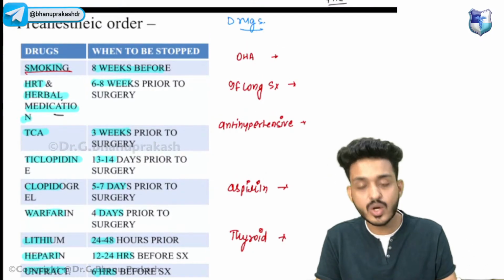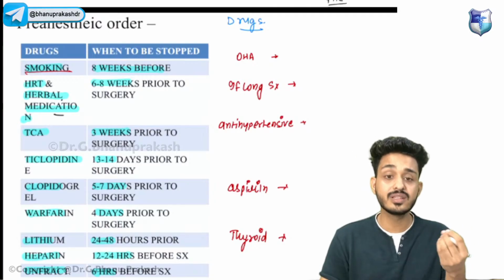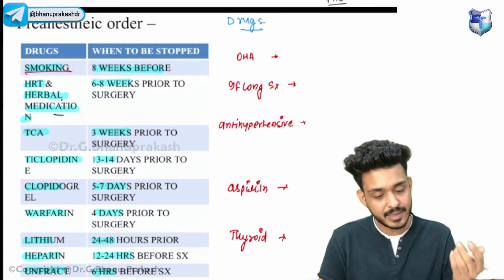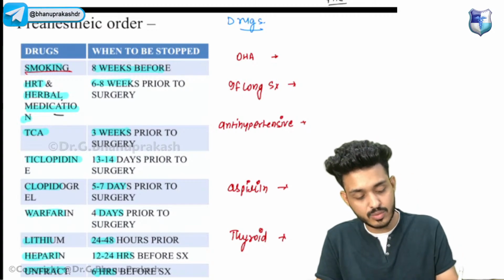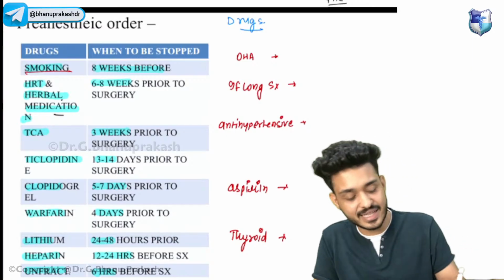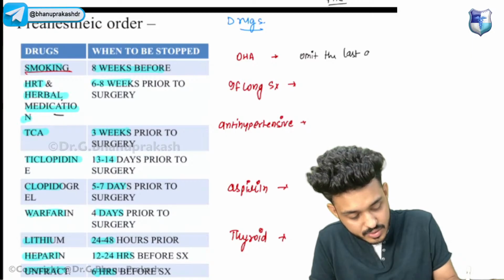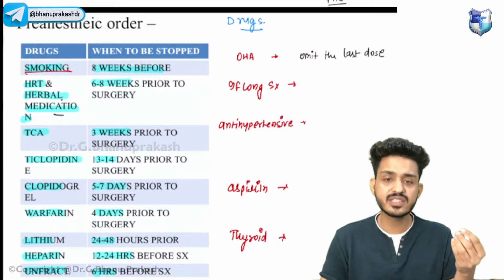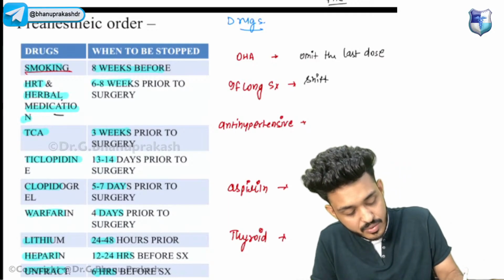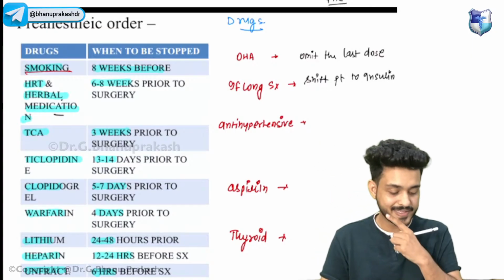Apart from that, we have oral hypoglycemic agents. Okay, these are drugs like sulfonylureas, all your OHAs. So you already know that you are coming hungry, right? So why do you need oral hypoglycemic agents? So you need to omit the last dose. Okay, if surgery is going to be for longer hours, you can shift the patient to insulin, guys. Insulin. Okay, you can shift the patient to insulin.